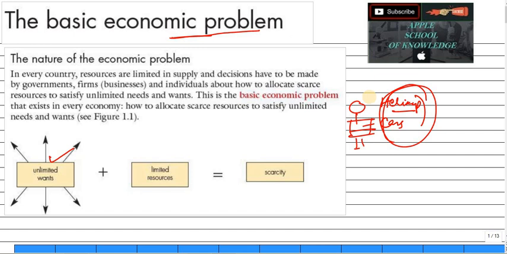Clear? So the nature of economic problems in every country is that resources are limited in supply, and decisions have to be made. Decisions by government, by firms, and by individuals about how to allocate the scarce resources to satisfy the unlimited needs and wants.